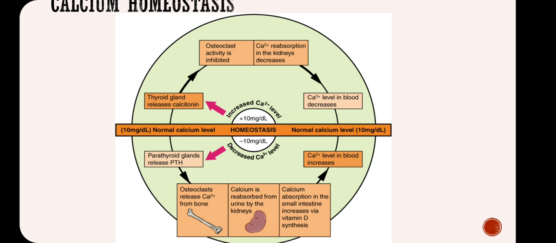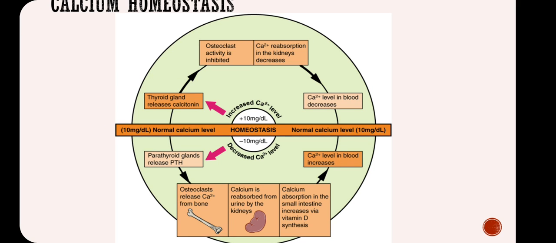All these activities are done with the help of the parathyroid gland and the hormone of the parathyroid gland called parathormone, when the blood calcium level has decreased to less than 10 milligrams per dl.